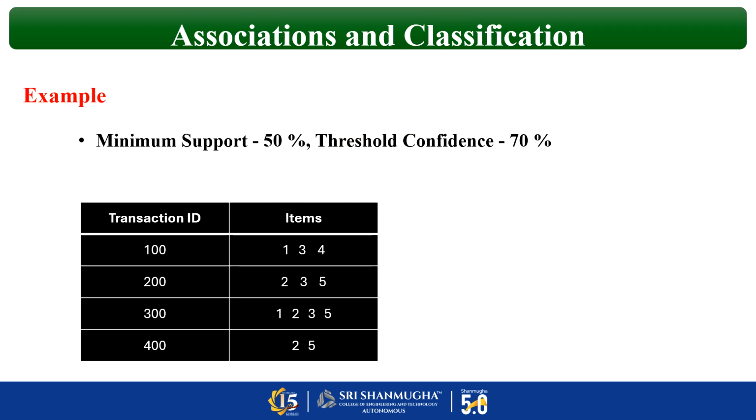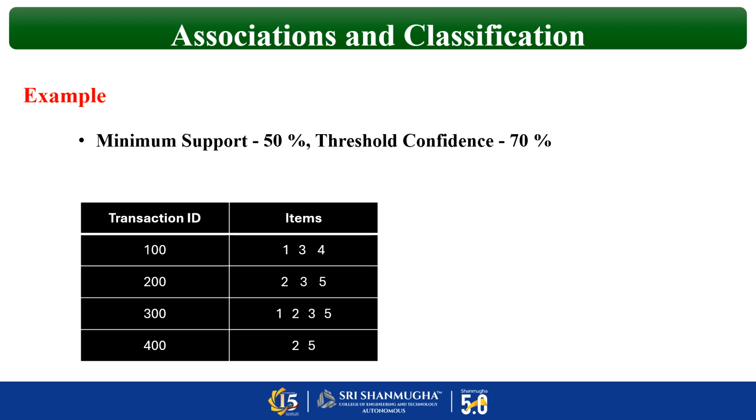Now this is a question. When you look at the question, it's a tabular column which has 4 transactions and the items which are bought together. Transaction ID 100 is one person's transaction. The person who bought 1, 3, 4 has bill number 100. The person who purchased 2, 3, 5 together, his transaction bill number is 200. The right hand side column is nothing but the items. It is just indicated like 1, 2, 3 instead of bread, butter, milk, all those things.